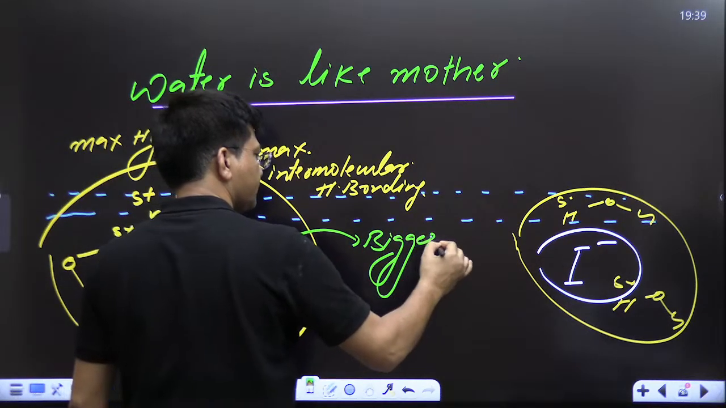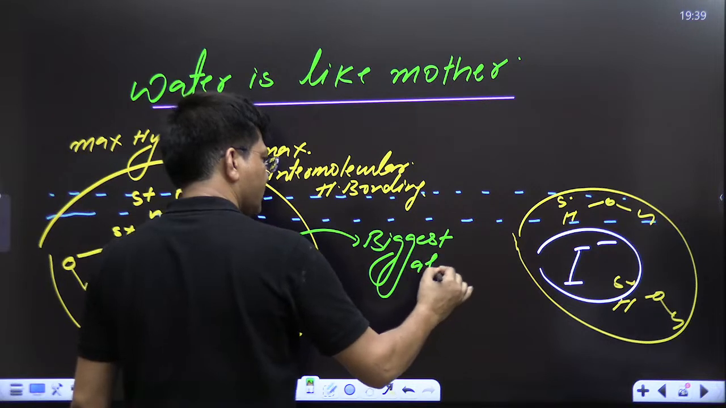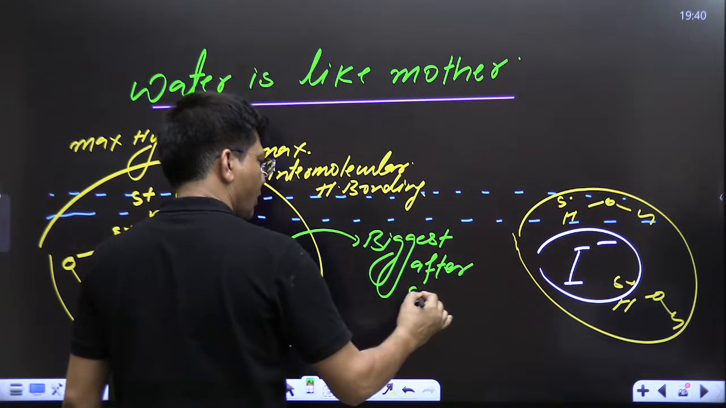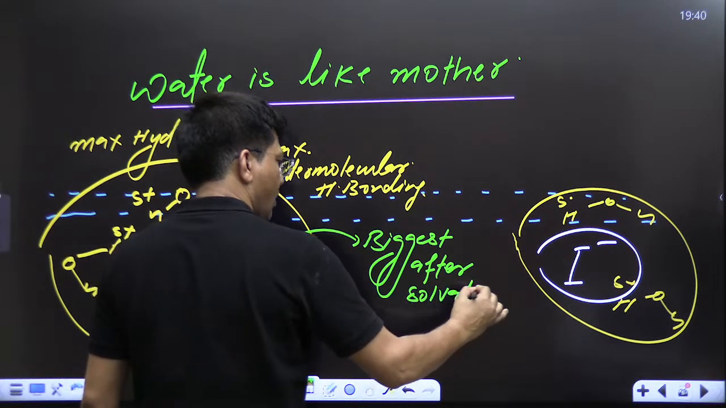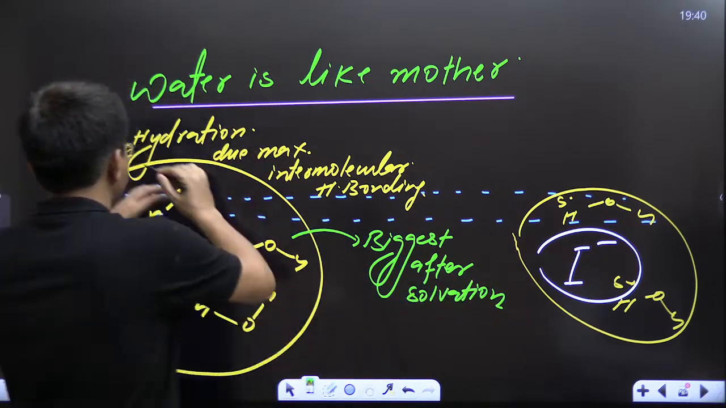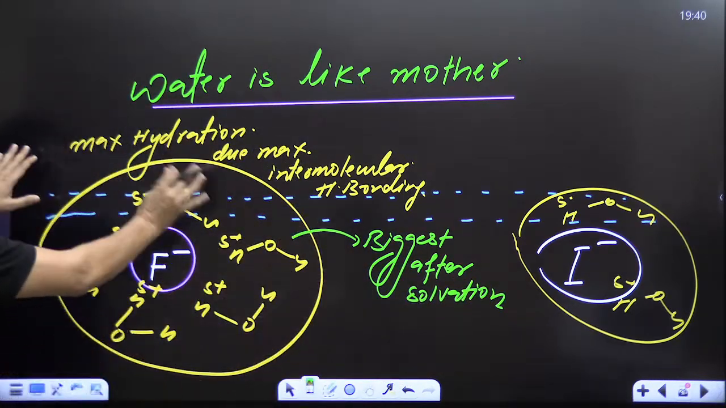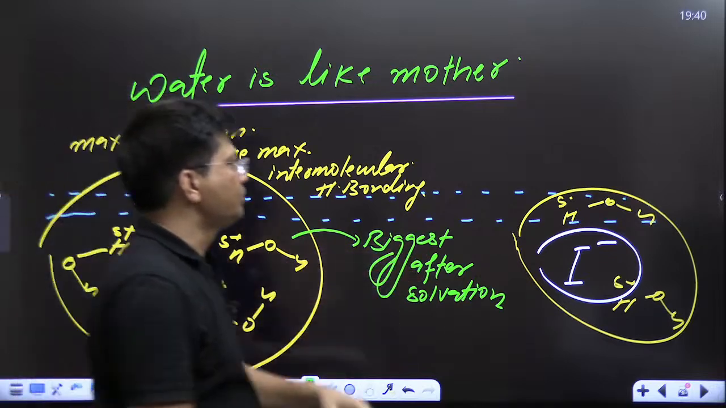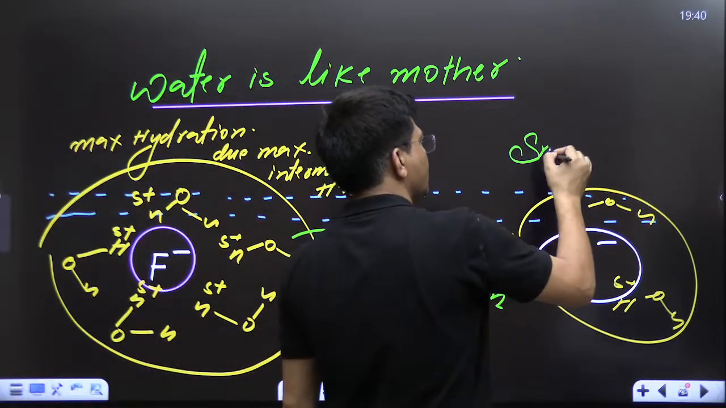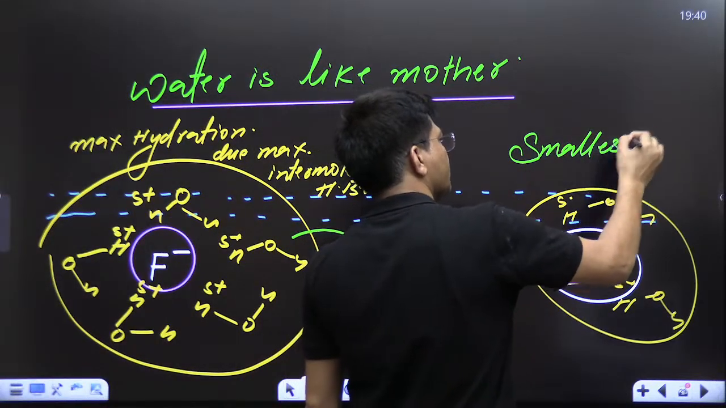Biggest after solvation. Now, mother has provided the shield from all the sides, and this is the smallest in water. Smallest in water.